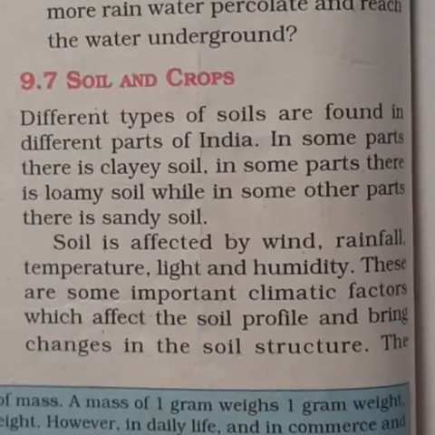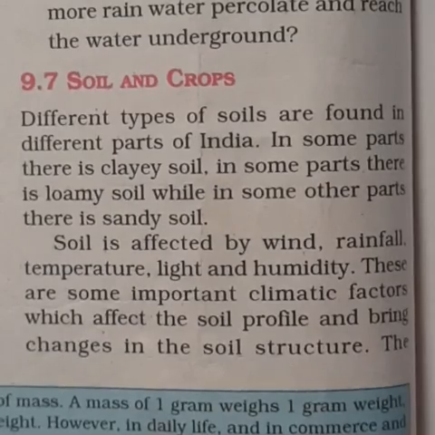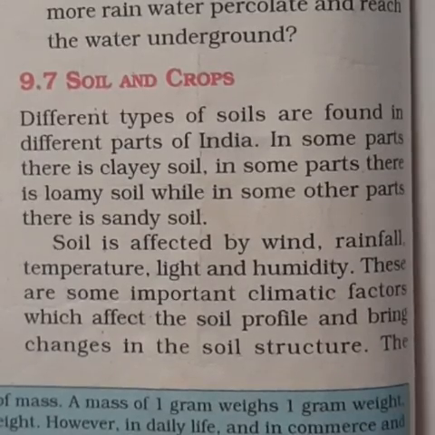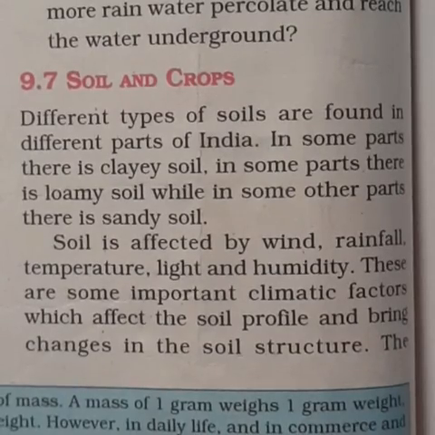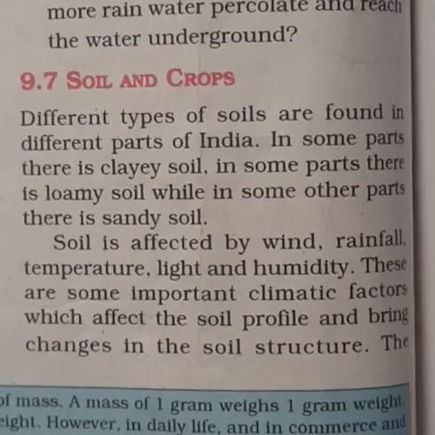For lentils and other pulses, loamy soil is required because it must drain water easily. For lentils, if more water is there, then it will decay. So, loamy soil which can drain water easily is required.